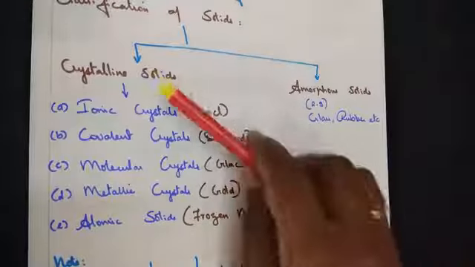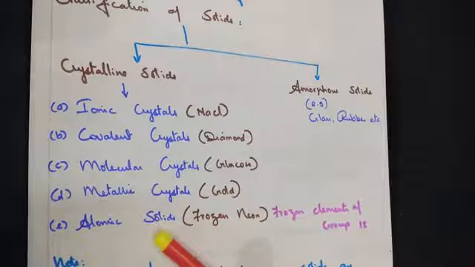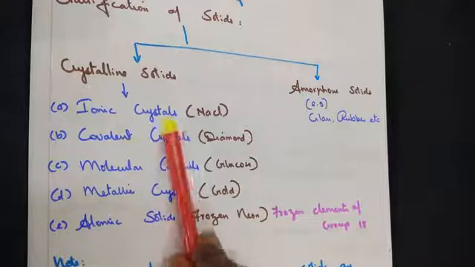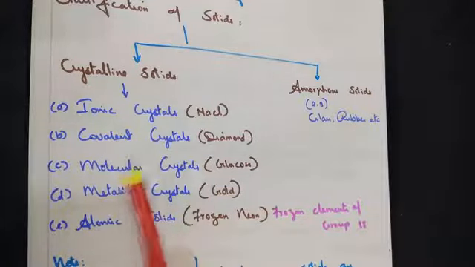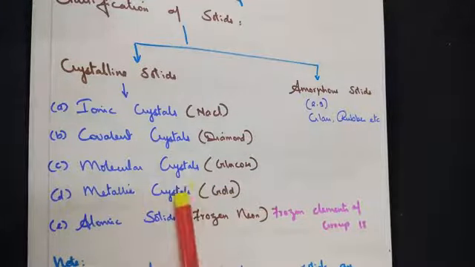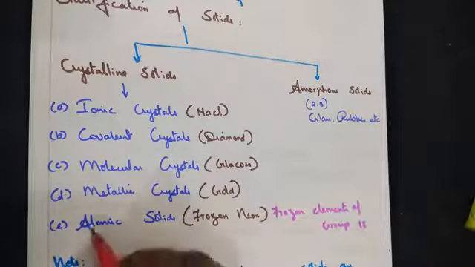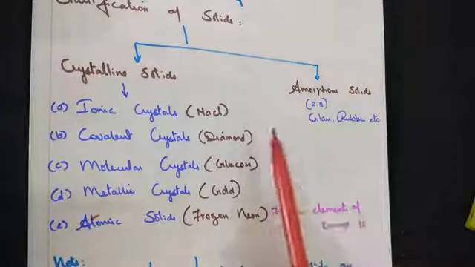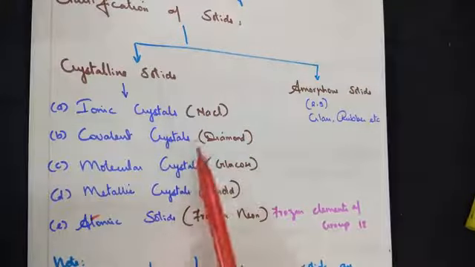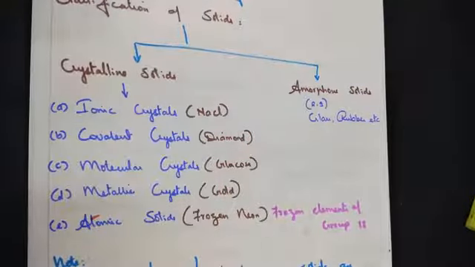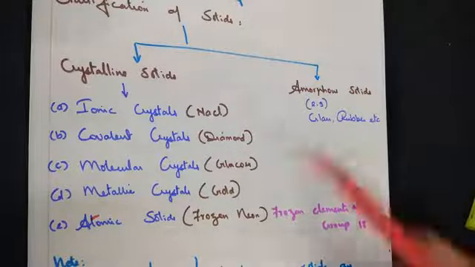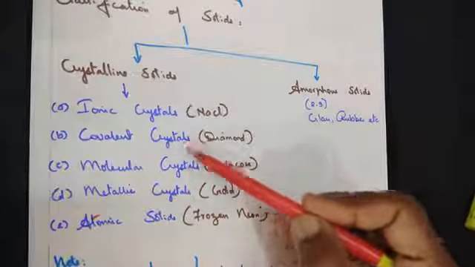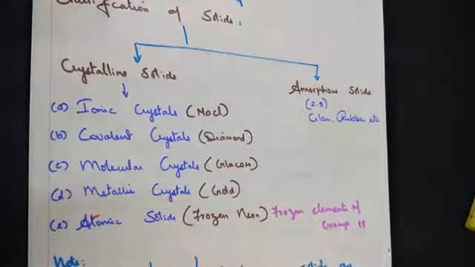Further, crystalline solids have 5 other divisions, that is ionic crystal, covalent crystal, molecular crystal, metallic crystal and atomic crystal. For your syllabus, crystalline solids and their properties and their defects, everything we will learn in detail. So the 5 types are ionic, covalent, molecular, metallic and atomic solids.